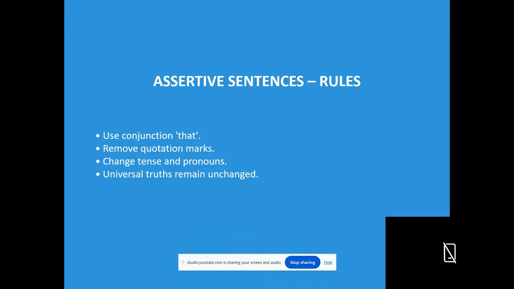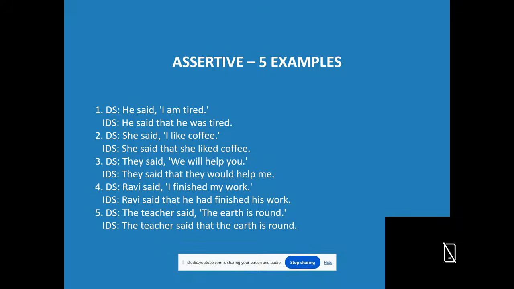So when you change an assertive sentence into indirect speech, we have to use the conjunction that. We have to remove quotation marks and change the tense and pronouns also. Universal truth remains unchanged. Whenever we are asked to change a universal truth into indirect speech, the tense doesn't change. Tense remains unchanged.